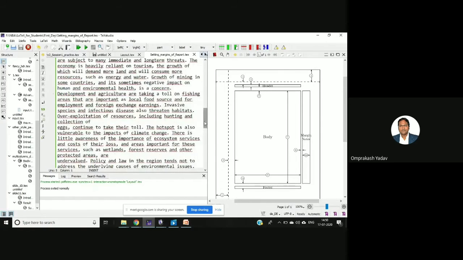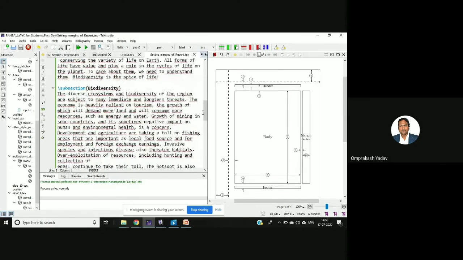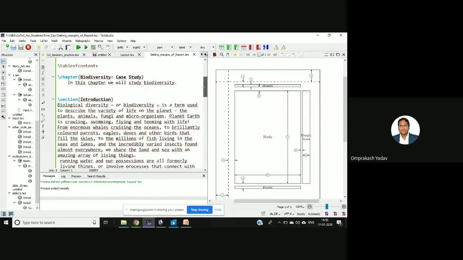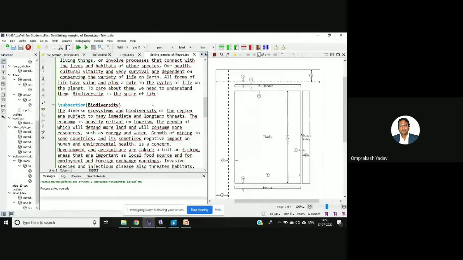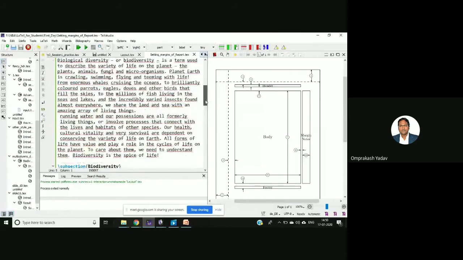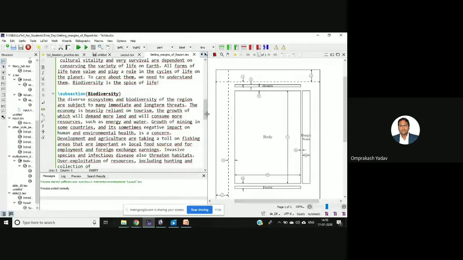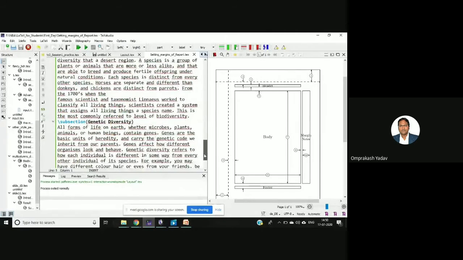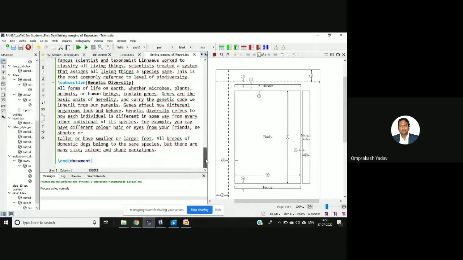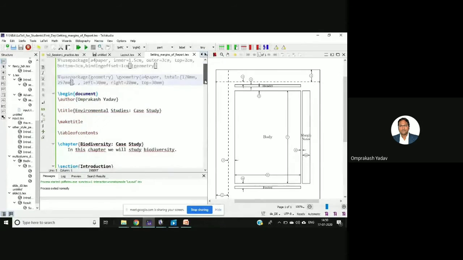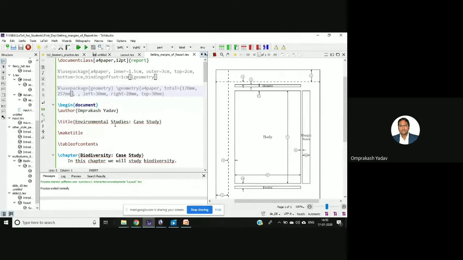So this is one document I have prepared. Here I have not written it myself, I just copied from here and there, the same biological diversity text, which I must have copied from Google. And I've added this section, then one subsection, then one more subsection, species diversity, then one more subsection, genetic diversity, right? So two or three subsections are there. Let's run this first and see the output first, and then we will do the changes.